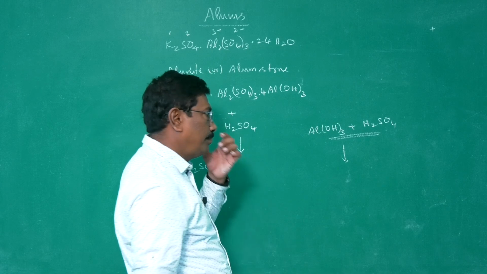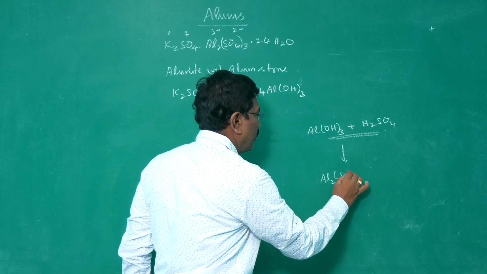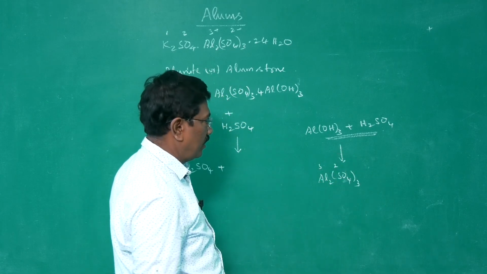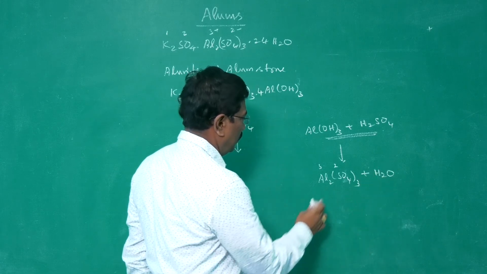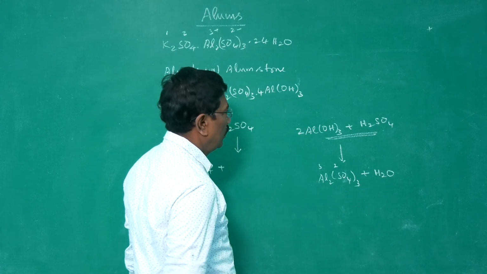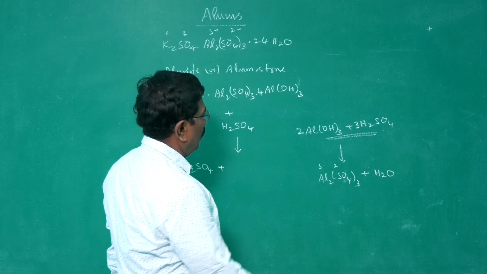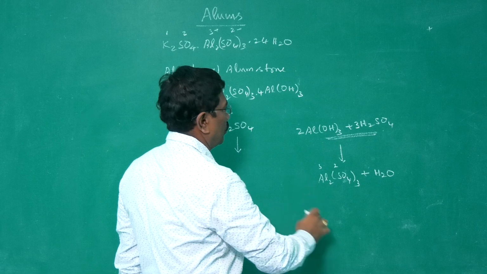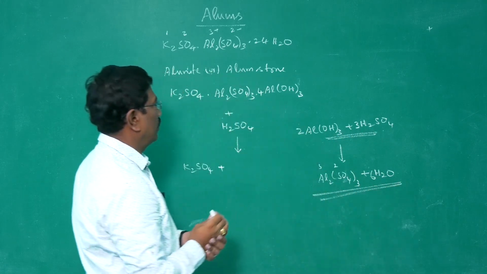Neutralization. You will be getting aluminum sulfate, Al2(SO4)3, valency of aluminum 3, sulfate 2, plus H2O. How to write the balanced equation? 2 aluminum, therefore 2, 3 sulfate, therefore 3, Al2(SO4)3. Here we are getting 6 OH and 6 hydrogen, therefore 6 H2O. This is the balanced equation.